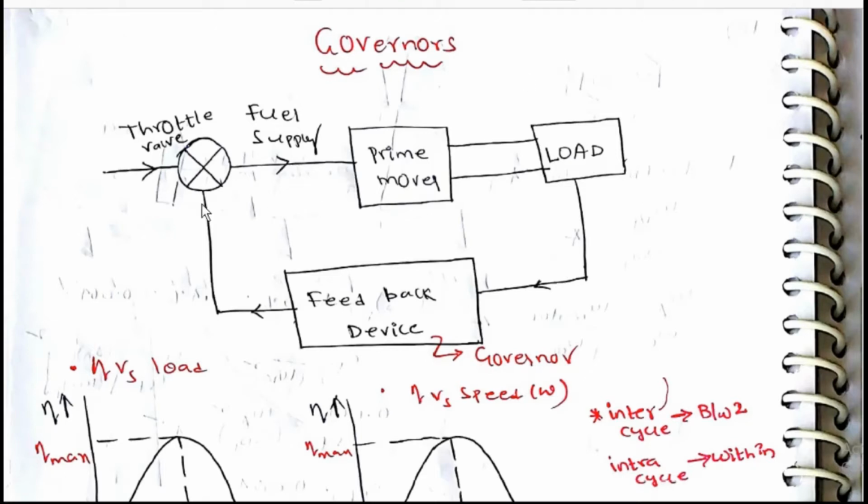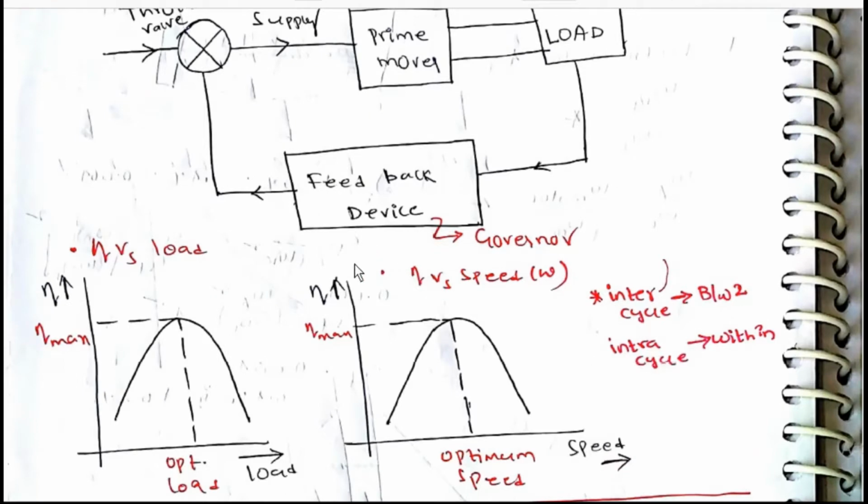Governors: throttle valve, fuel supply, prime mover, load, then a feedback device to correct it. The feedback device is the governor.